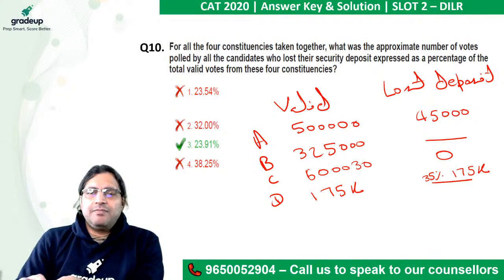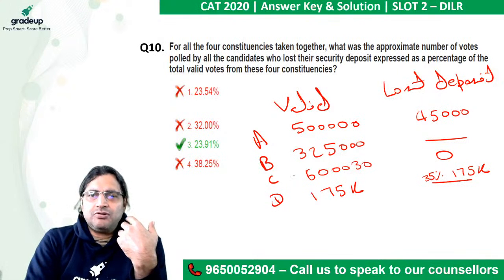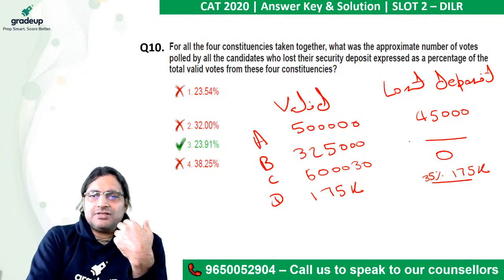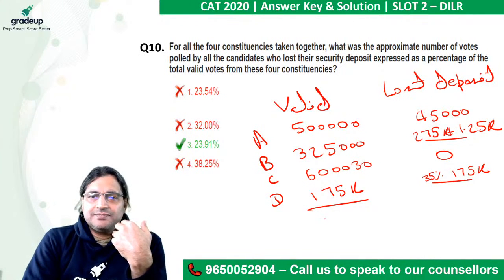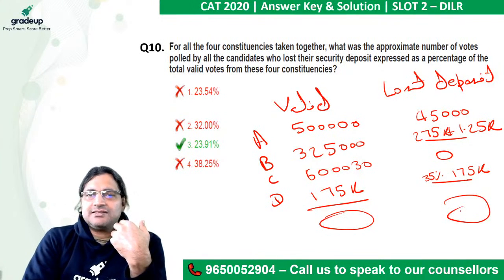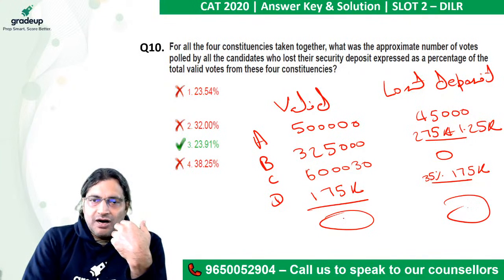So take out 50,000. So this is 275K. 275K plus 1.25K. Take the sum of this and get the percentage of this.